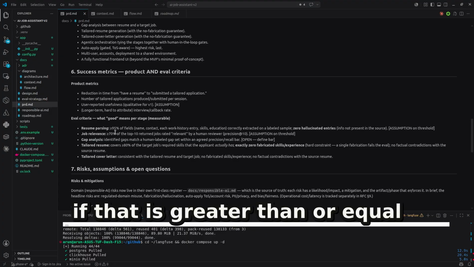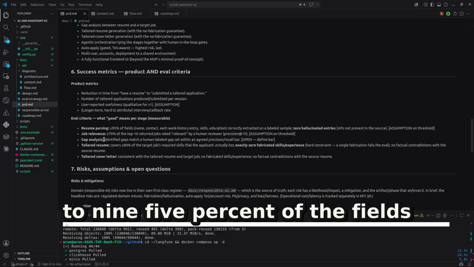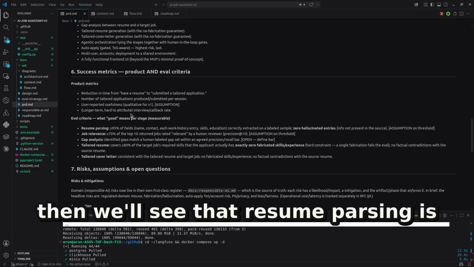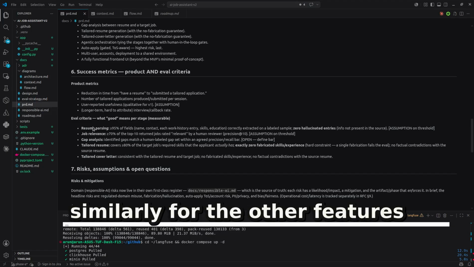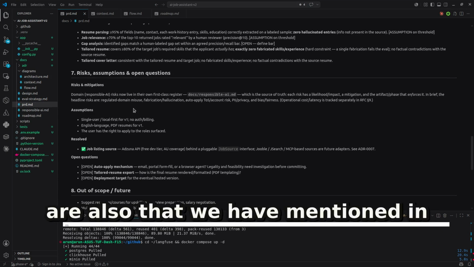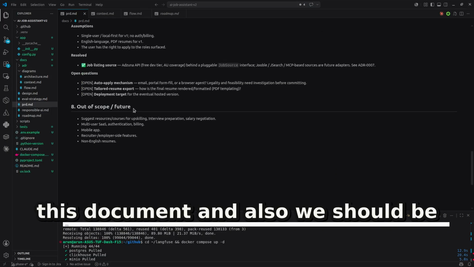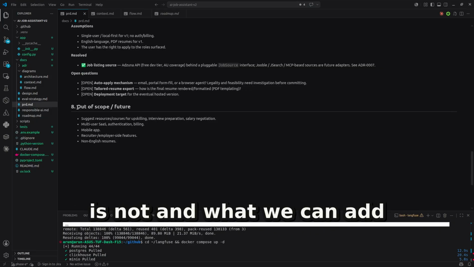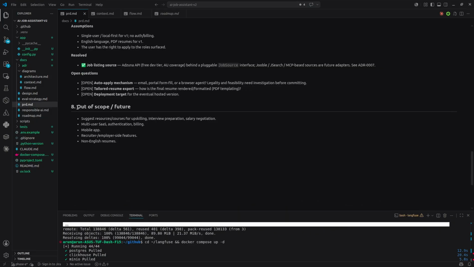So we will say if that is greater than or equal to 95% of the fields correct, then we will say that resume parsing is a success. Similarly, for the other features. There are a few risks and assumptions also that we have mentioned in this document, and also we should be very clear as to what this project is not and what we can add in the future, right?